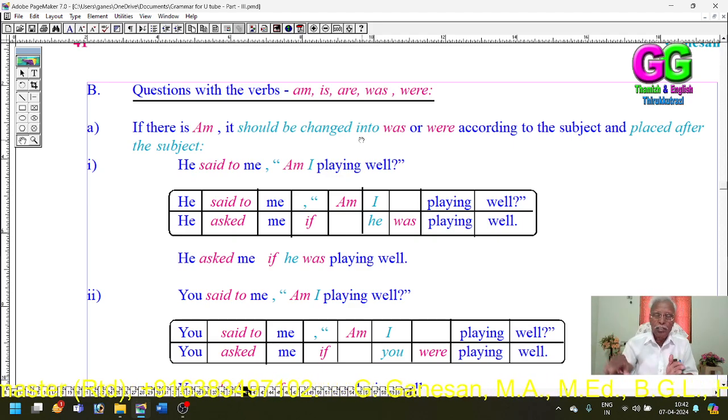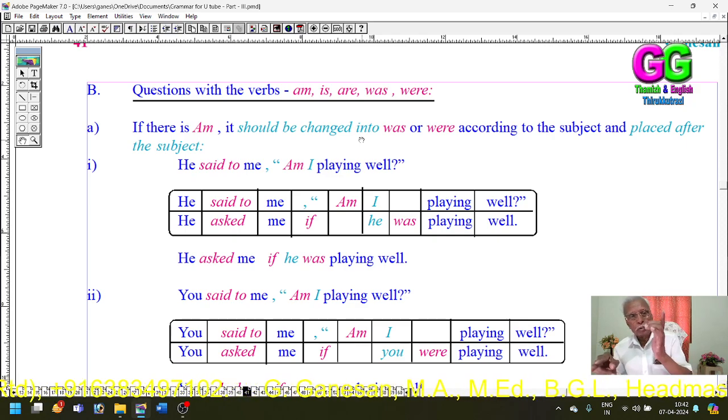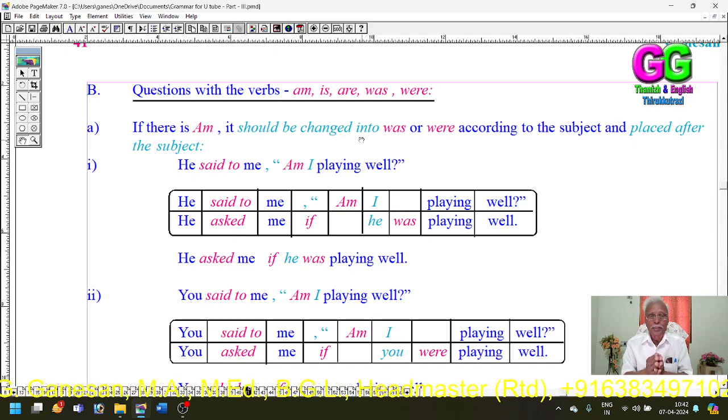Am can be changed to was or were according to the subject of the indirect reported sentence.